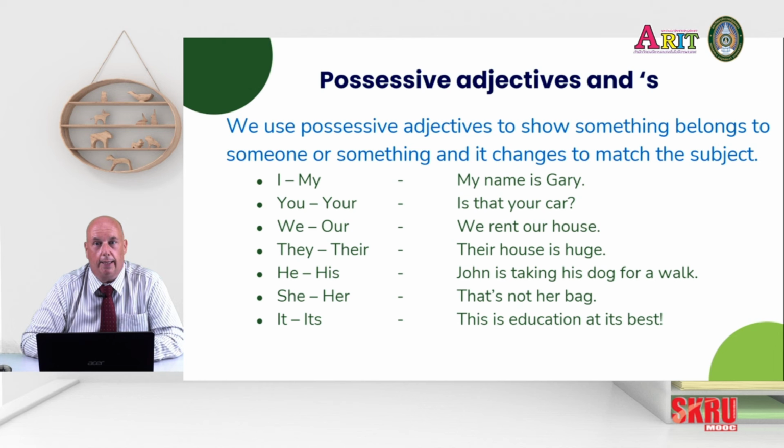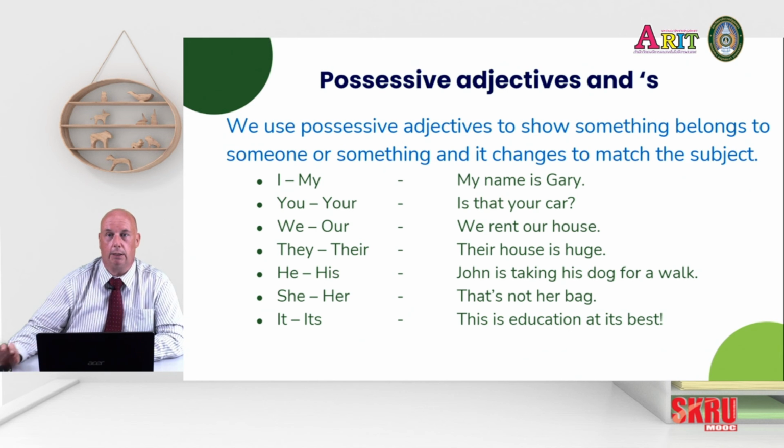He, we use his. John is taking his dog for a walk. She, her. That's not her bag. It, its. This is education at its best. Now, you notice a lot of people see it with an apostrophe. It is, its. Here there's no apostrophe. So the difference between the possessive adjective and it's is the contraction. Watch out for that. It's a really common mistake in writing as well.